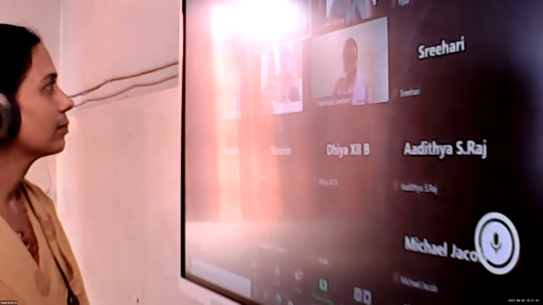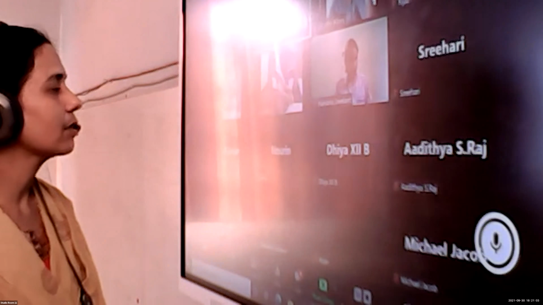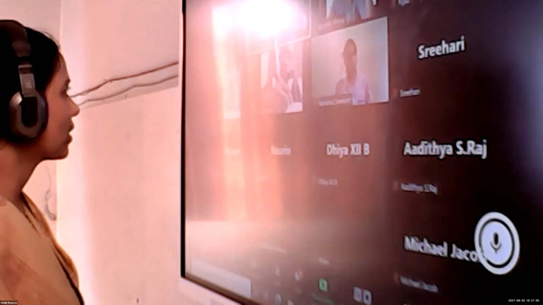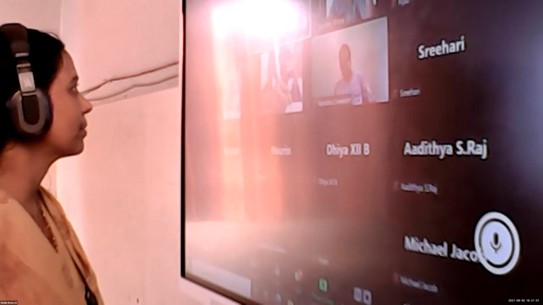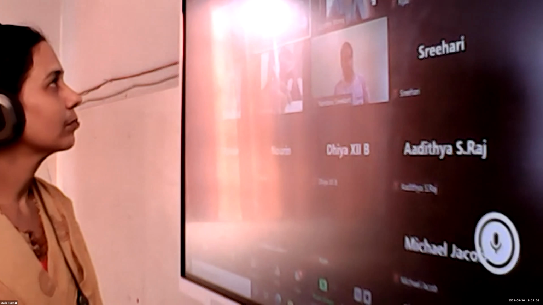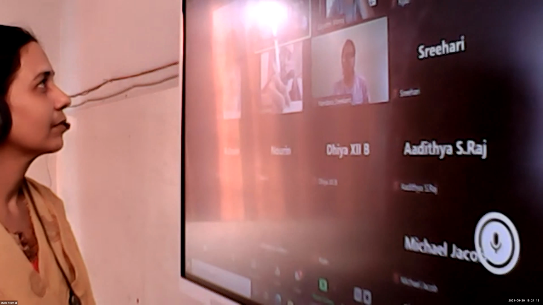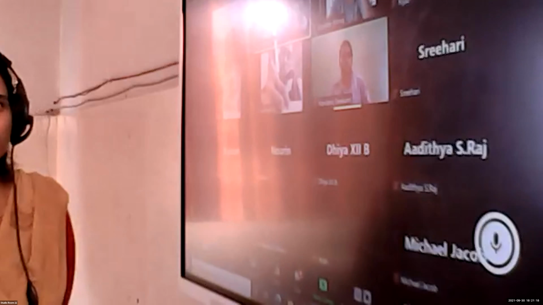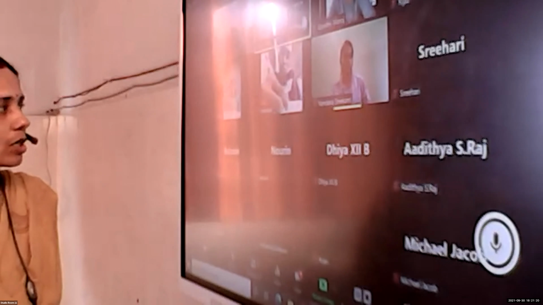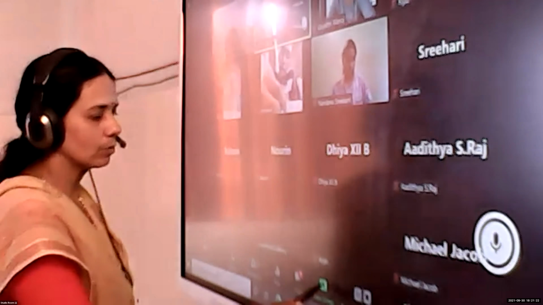Okay. And what about continuous function? Need not be differentiable. For that, one example is there. Which is the example? Which function? Modulus x. Very good, Nandana. Modulus x is a continuous function, but it is not differentiable at 0, isn't it?